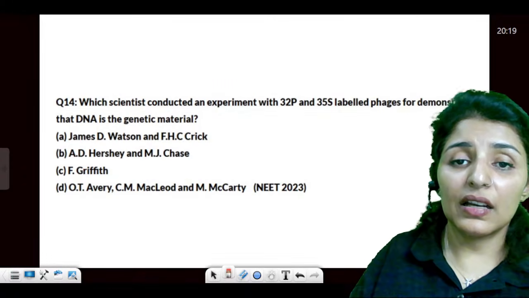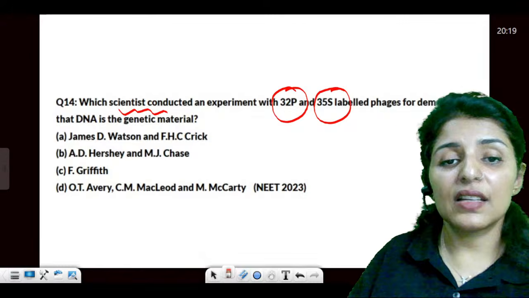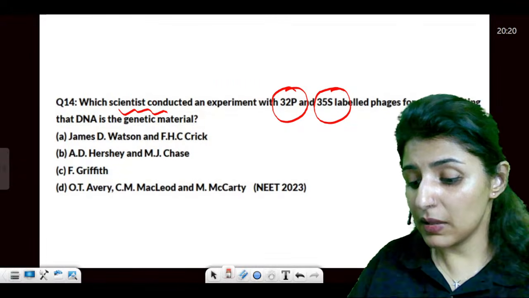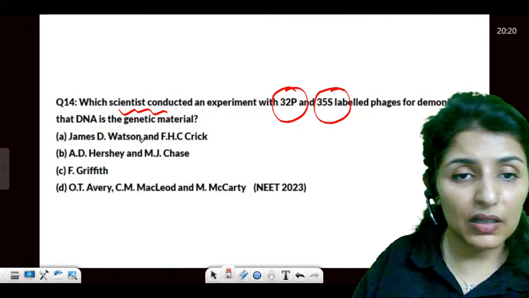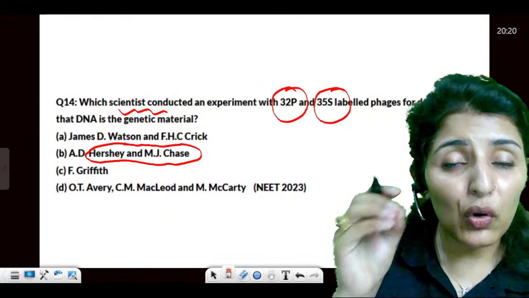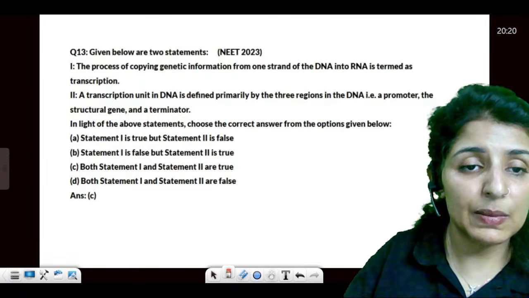Alright. Now see again, P32 and S35. I just told you which scientist conducted this method. Which scientist conducted this experiment? It was Hershey and Chase, when they unequivocally announced that DNA is the genetic material. It was this experiment.